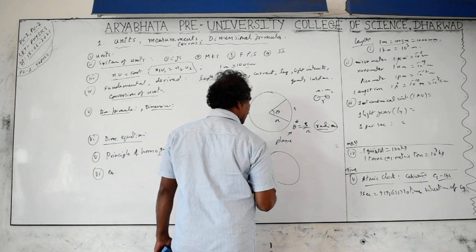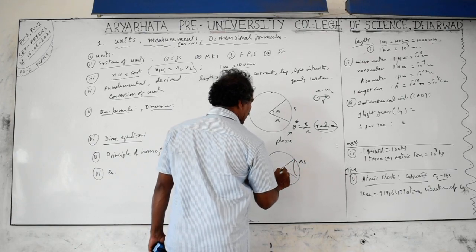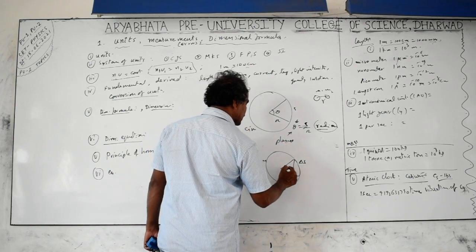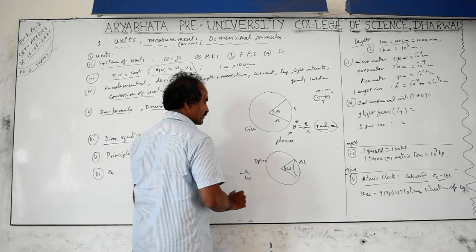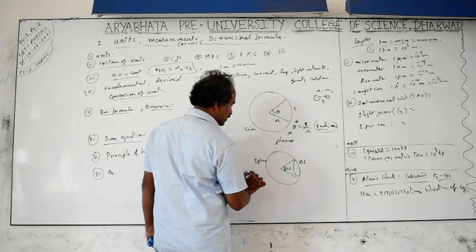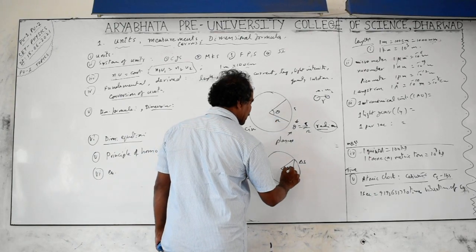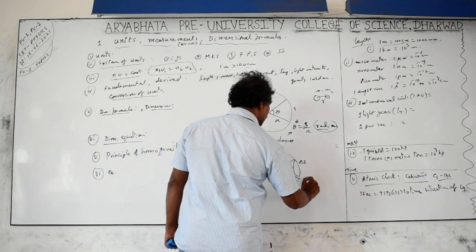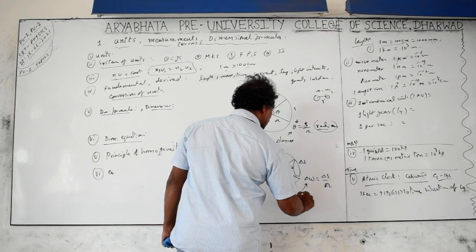Similarly, a three-dimensional angle. If you take a sphere, with surface area A or delta S, the angle at the center of the sphere is called a solid angle, while the one on the circle is the plane angle. The symbol is capital omega or small omega. This is not a W, please, it is omega. The upper ends should be bent inwards. This is also the ohm symbol, the resistance symbol. For small angles we write delta omega, just as delta theta or d theta. The radius is r for the sphere. Then delta omega is equal to delta s by r square. This is called a solid angle.